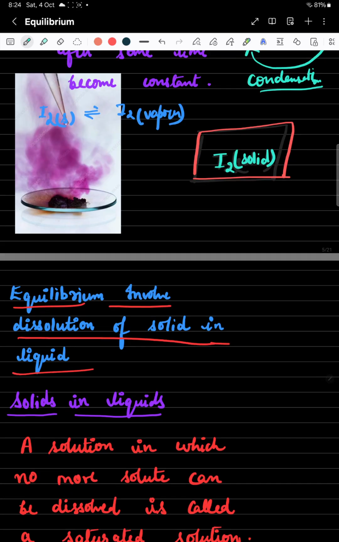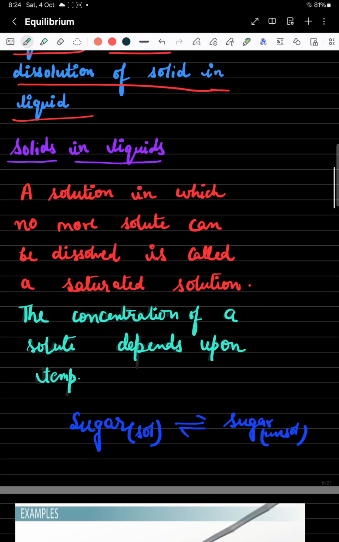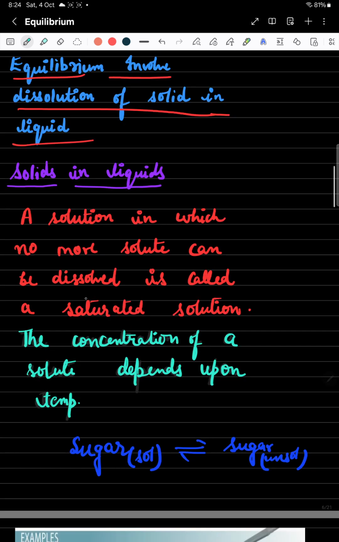Equilibrium also involves dissolution of a solid into a liquid. Now let's understand how the equilibrium would exist for a solid substance dissolving in a liquid. See students, all of you know about the saturated solution. What is the meaning of a saturated solution? A saturated solution means that at a given temperature, a maximum amount of solute has been dissolved in a given amount of solvent.